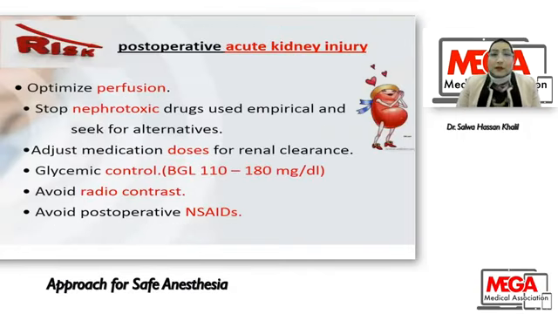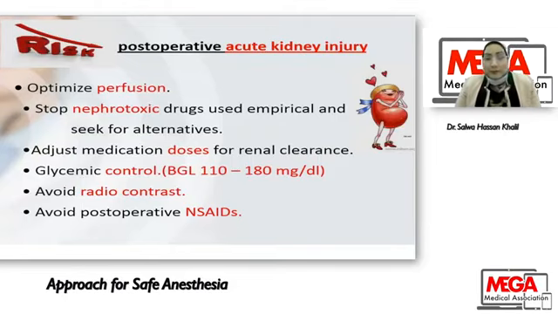To reduce the risk of post-operative acute kidney injury, we have to optimize perfusion. If volume overload was more than 5%, consider using diuretics. If more than 10%, consider using renal replacement therapy. Also, stop nephrotoxic drugs used empirically and seek alternatives. Even adjust medication dose for renal clearance.